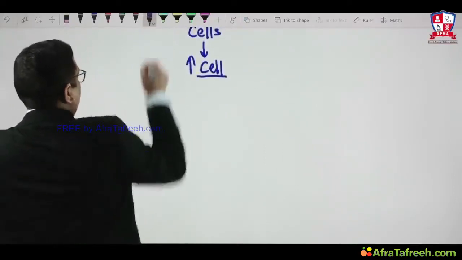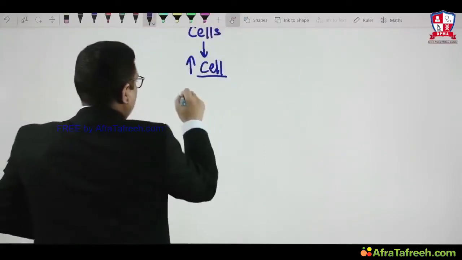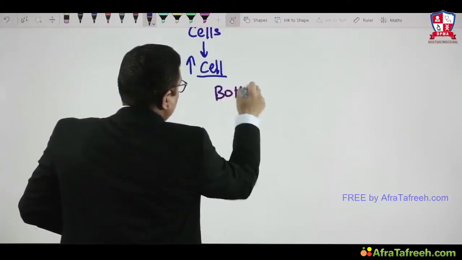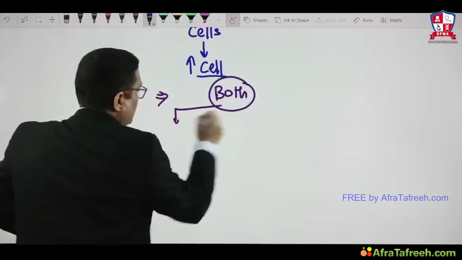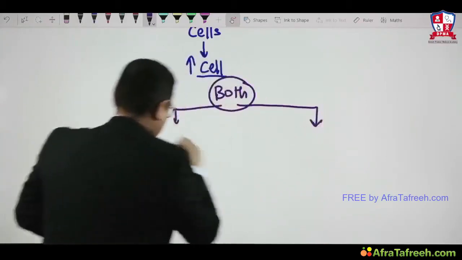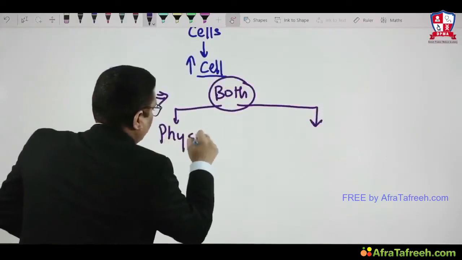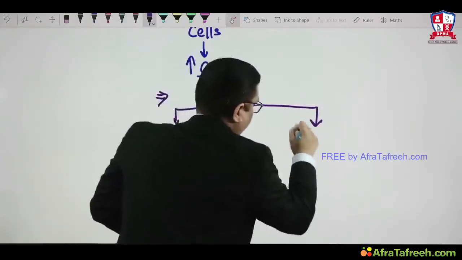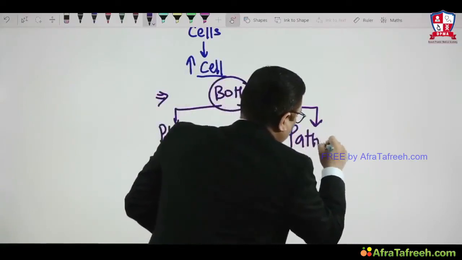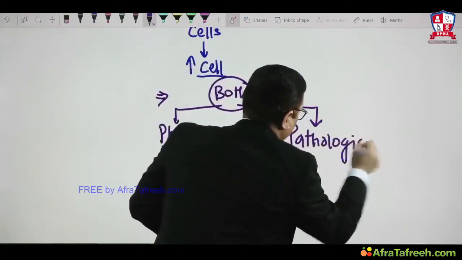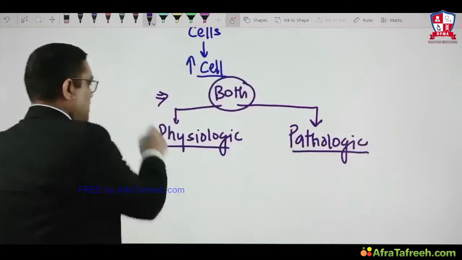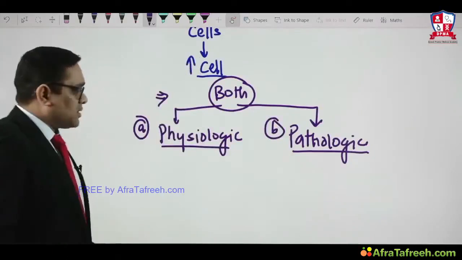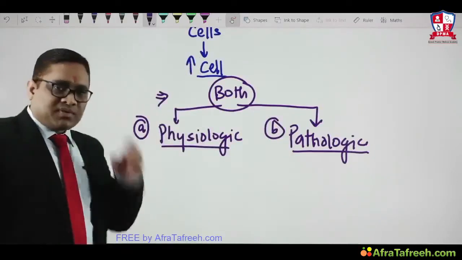So here again I will tell you hyperplasia is also both physiologic and pathologic. So both physiologic and pathologic. So here also we can see physiologic and pathologic hyperplasia. What is example of physiologic hyperplasia?